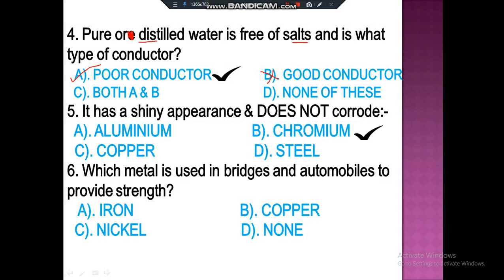Which metal is used in bridges and automobiles to provide strength? Very easy question and very important also for this chapter. So the correct answer is iron. We all know that bridges and automobiles are made up of iron so that they do not get rust.